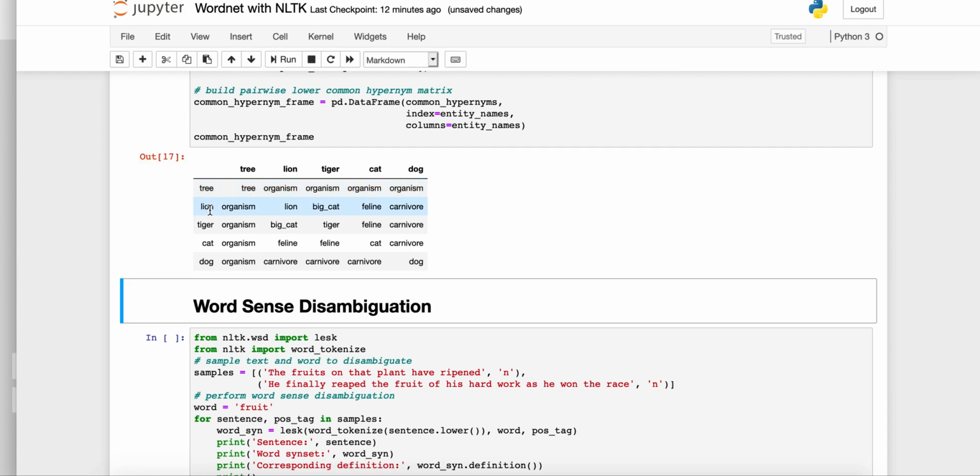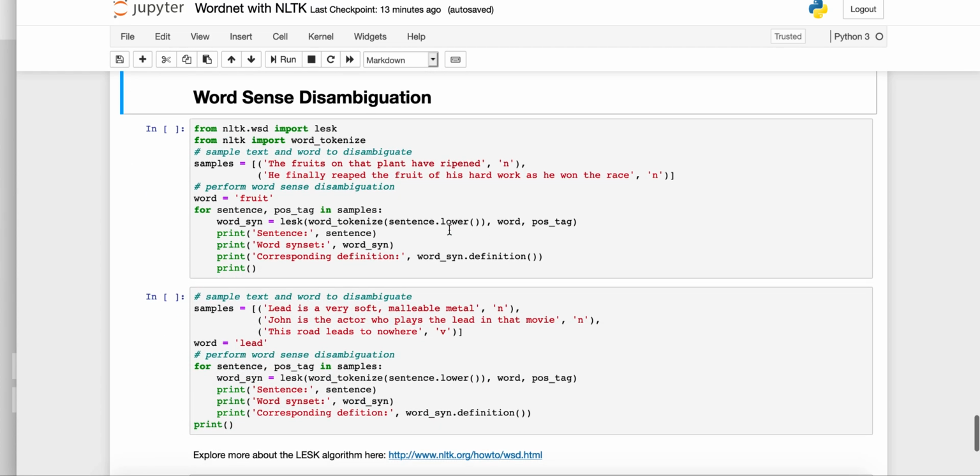If we compare lion and lion, it is the same. But just like lion and tree here, we have tree and lion as an organism. But it changes then when we compare tiger and lion, we see they're both big cats. So that will give us some information about the relationship between these two words. A lion and a cat, however, are just both feline, meaning cats, because a cat is a lot smaller than a lion, so they're not both big cats. Lion and dogs, however, are both carnivores. They eat meat. So you can see we can find relations between lexical items through the hypernyms.